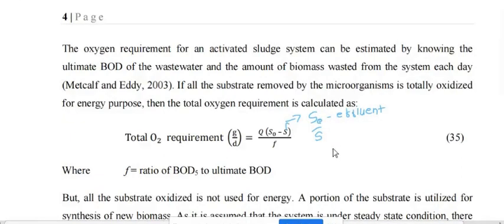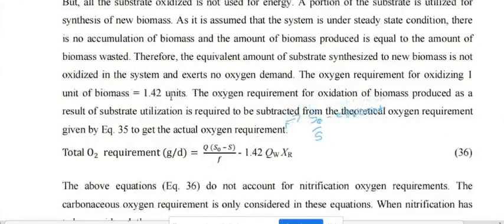Some new cells are generated, there is a formation of new cells, and again we need oxygen for the generation of the new cells. So the oxygen requirement for the oxidation of biomass produced as a result of substrate utilization is required. Many times the microorganisms present there form new cells, and after some time they die. That is also one of the biomass generated into the sludge tank. For that decomposition, again the microorganisms need oxygen, but in the initial case we are only calculating for the substrate.